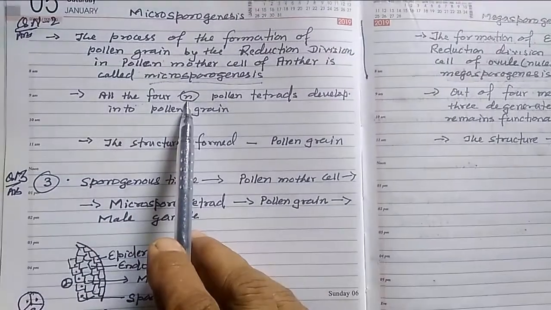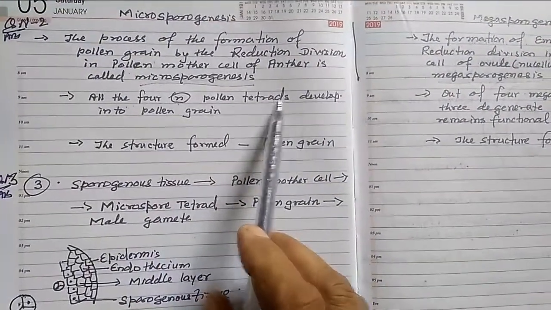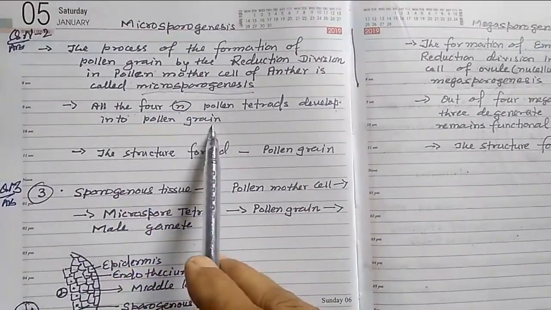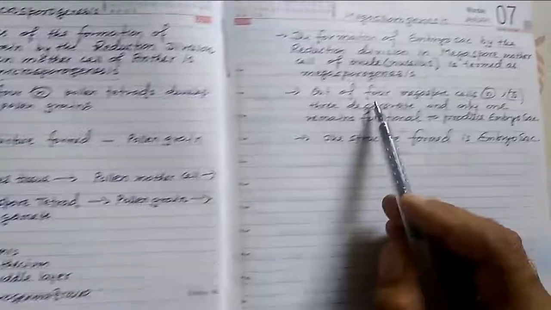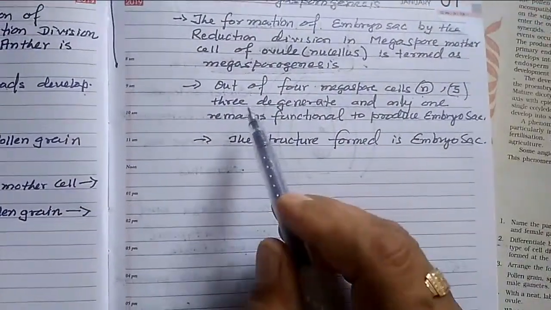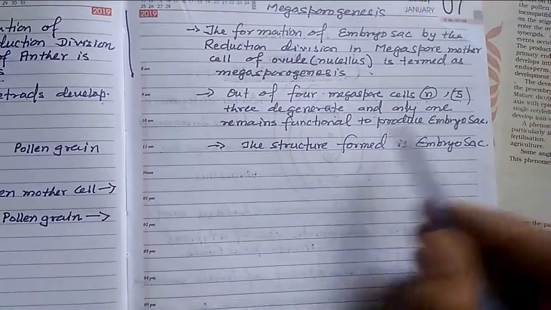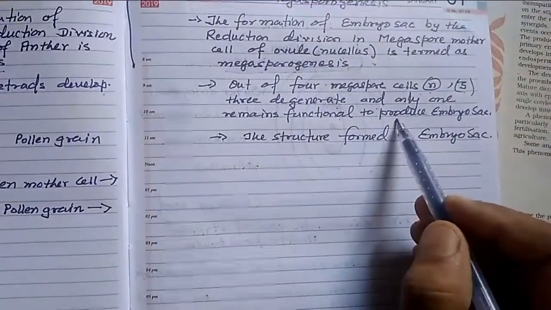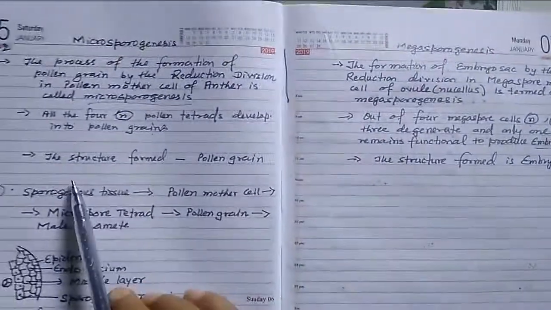Another difference, all the four haploid pollen cells, called pollen tetrads, develop into pollen grains. But out of 4 haploid megaspores, 3 degenerate and only one remains functional to produce the embryo sac. So this is the major difference.